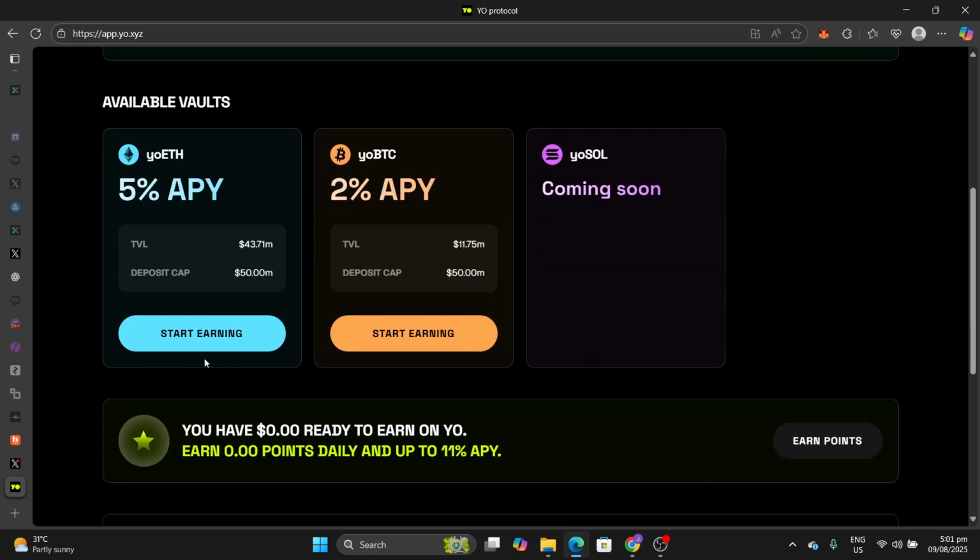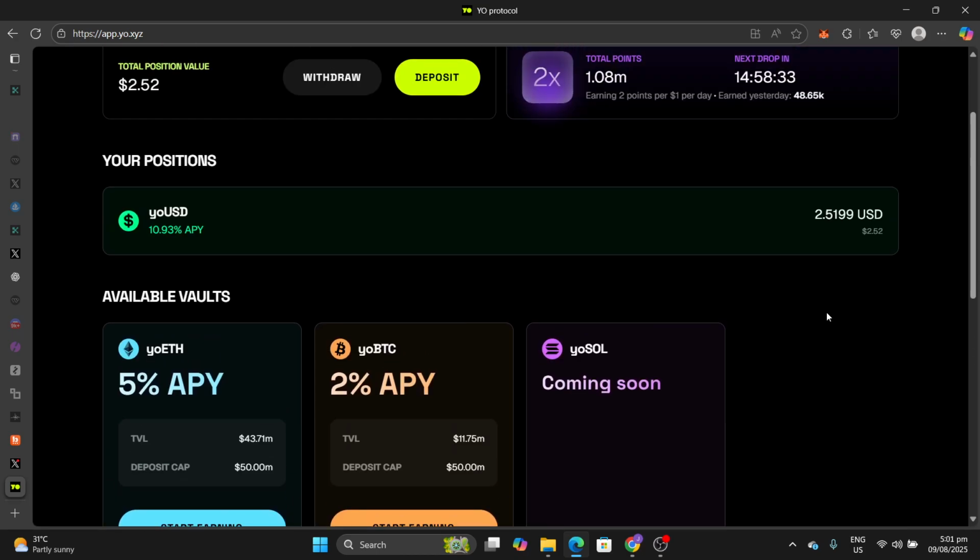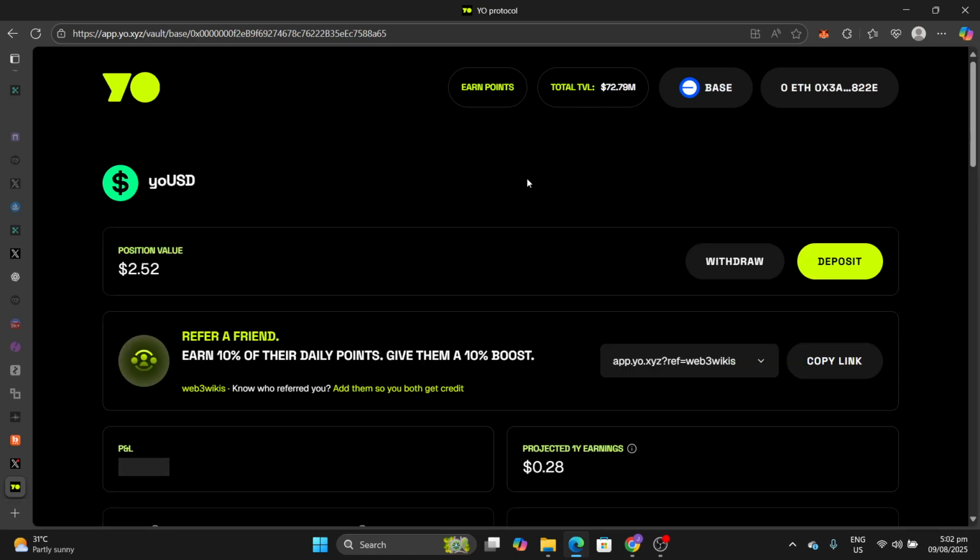Now, if you click on start earning, you'll be able to deposit. This is the seamless way of getting started, not technical at all. You earn points and you earn yield, but you earn points at a slower pace unless you have a large equity. I don't have a large equity, so I'm using my principal in DeFi strategies. When you deposit, you are liquid staking, meaning you get a receipt of a liquid staked variant of the token you deposited back in your wallet, which you can then incorporate into different DeFi strategies. So let's say you have a stable coin, you click here, and you can deposit it.